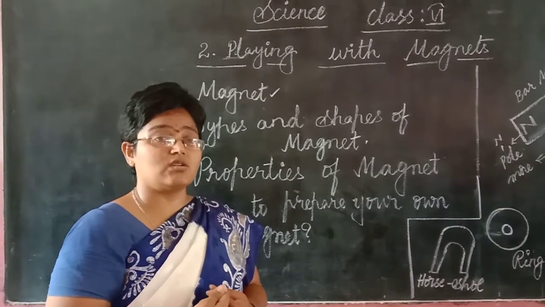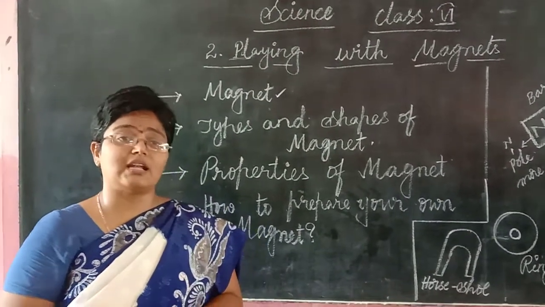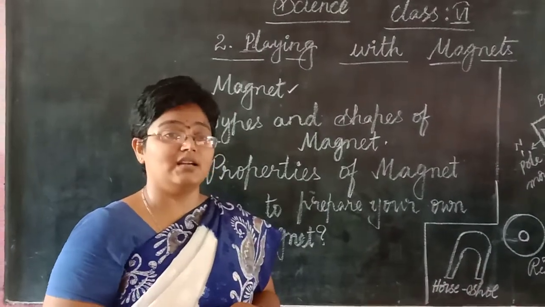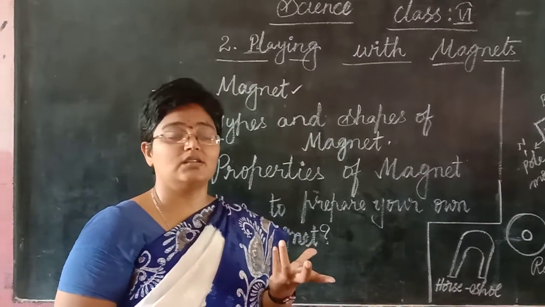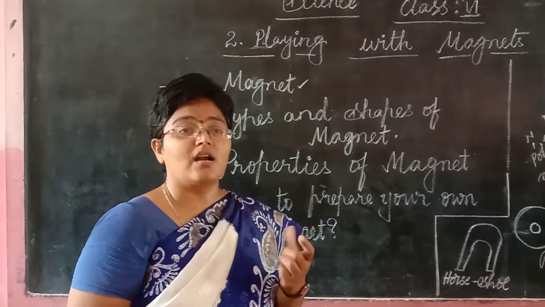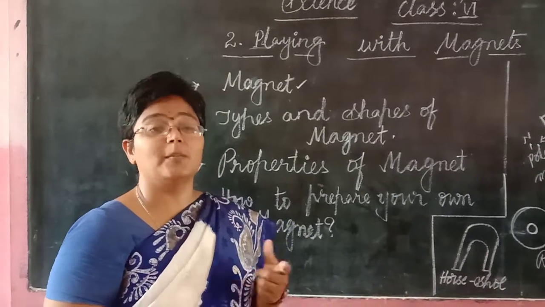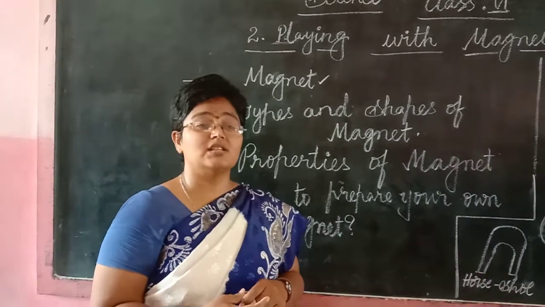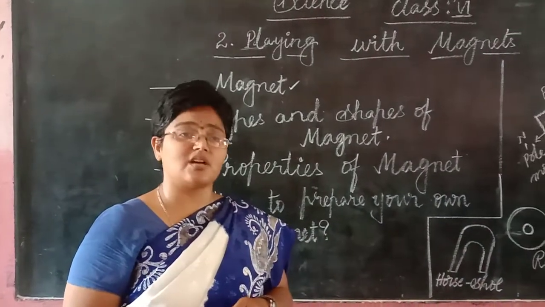He thought, what happened to my stick? Who is dragging my stick? At last, after taking the stick out with great difficulty, he found that small pieces were stuck to the iron rod. What are those? Those are nothing but magnets. This is how the story of magnets started in Greece about thousands of years ago.